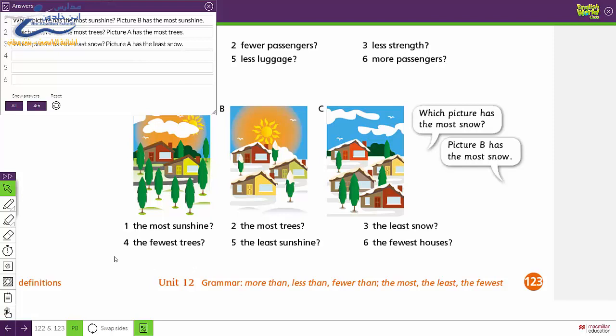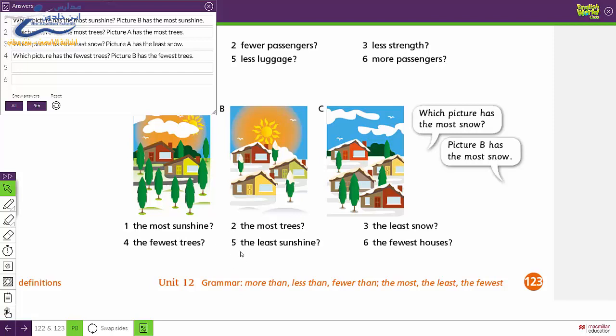Let's move to number 4. The fewest trees. Look at the trees. Which picture has the fewest trees? We have 1, 2, 3, 4, 5 trees. In this one, there are, of course, more than 5. So, great, picture B has the fewest trees. We have here just 3 trees.